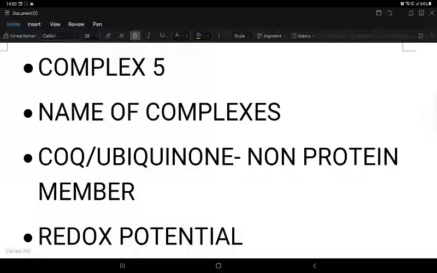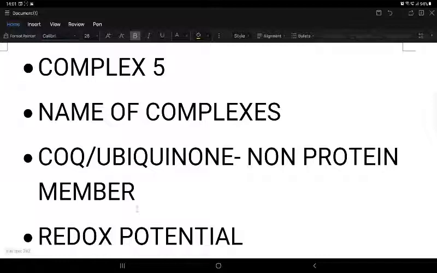With this movement of electrons from NADH to complex 1, to complex 3, to complex 4, complex 1 generates 4 protons, complex 3 generates 4, and complex 4 generates 2, totally 10 protons. These 10 protons correspond to 2.5 ATP in the case of an NADH molecule. In the case of an FADH2 molecule, complex 2 comes into the picture. Succinate dehydrogenase gives away the electrons, and in the presence of succinate dehydrogenase, this electron is given to CoQ.